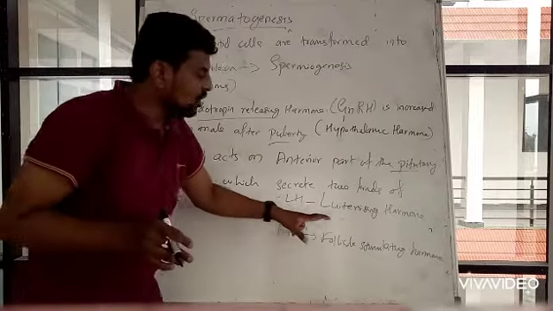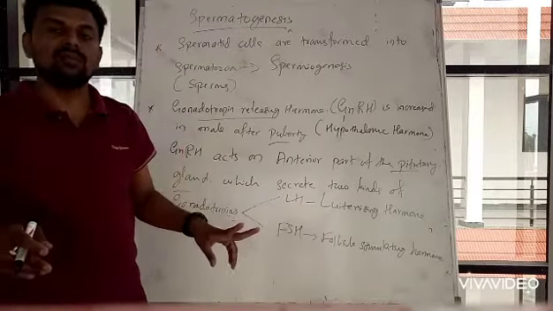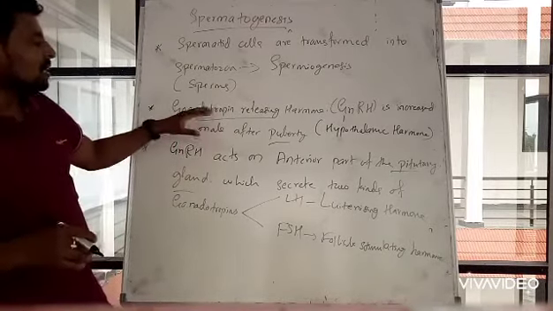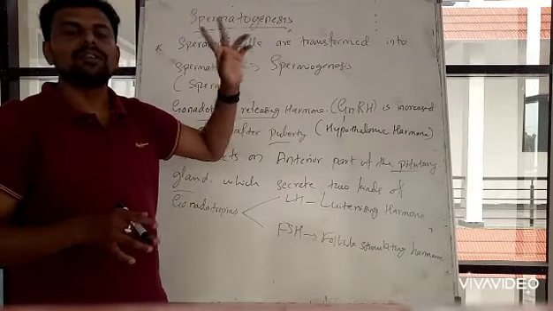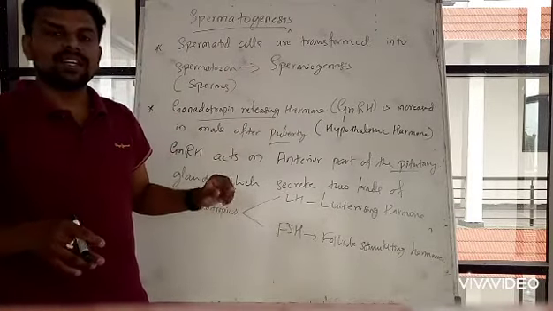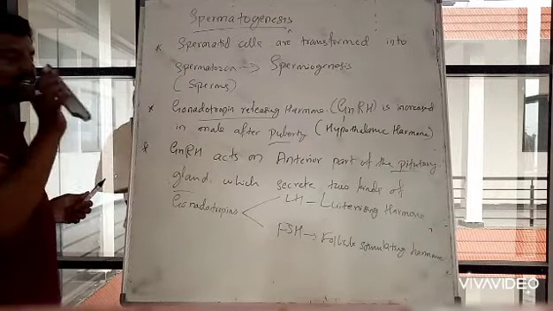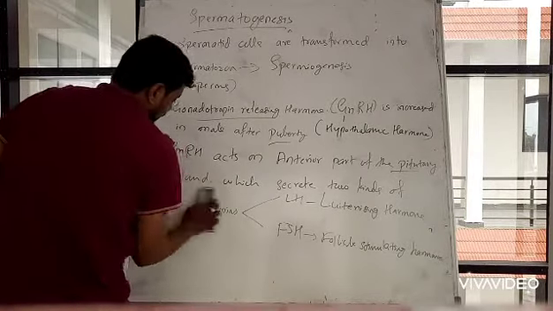One is luteinizing hormone and the other is follicle stimulating hormone. It is a chain-like system. Here, gonadotropin is helping the pituitary gland to secrete two hormones, luteinizing and follicle stimulating hormone. Now we will try to understand the function of luteinizing hormone and follicle stimulating hormone.